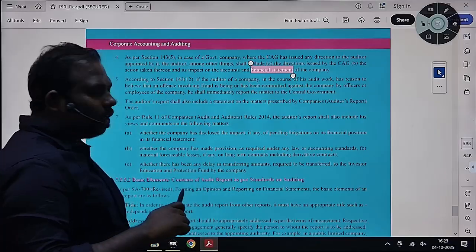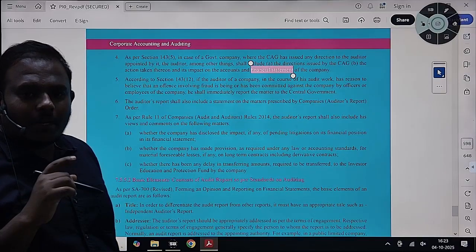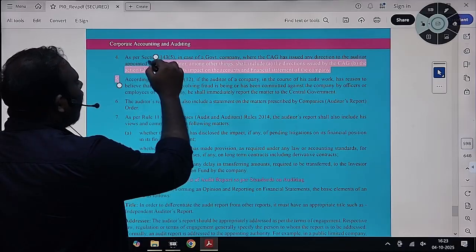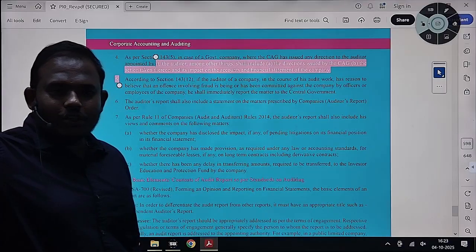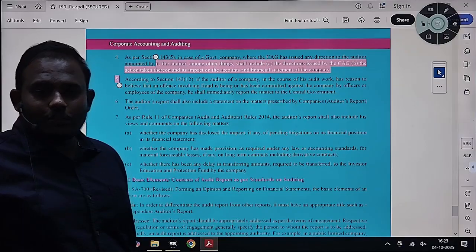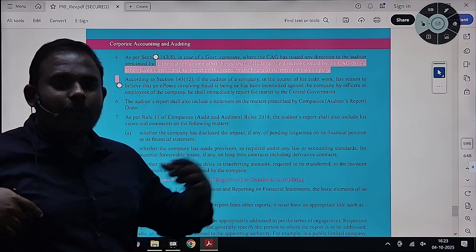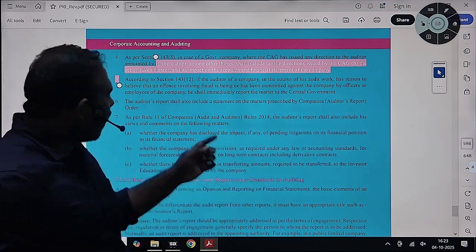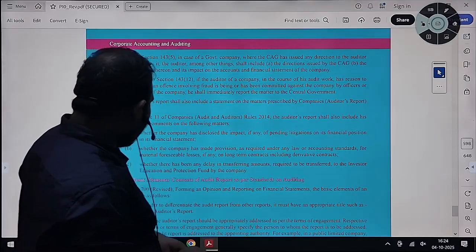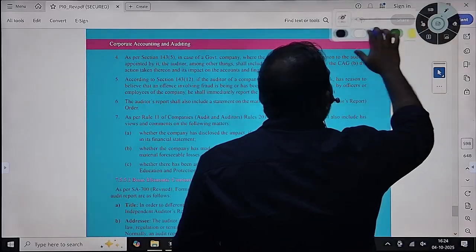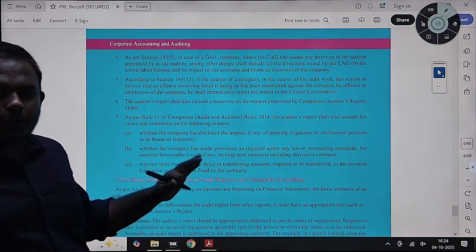And in addition to all this, we have discussed three more points regarding cycling of funds. Whether, as a company, you are involved in cycling of funds. You are giving funds to a company in Mauritius so that the ultimate beneficiary will receive the benefit of the loans. Whether, being an intermediary, you are receiving funds and giving benefit to the beneficiaries. This is also, as a part of this, something you need to report in your audit report. These are the reporting requirements, as per the Companies Act, that the auditor needs to include in his audit report.